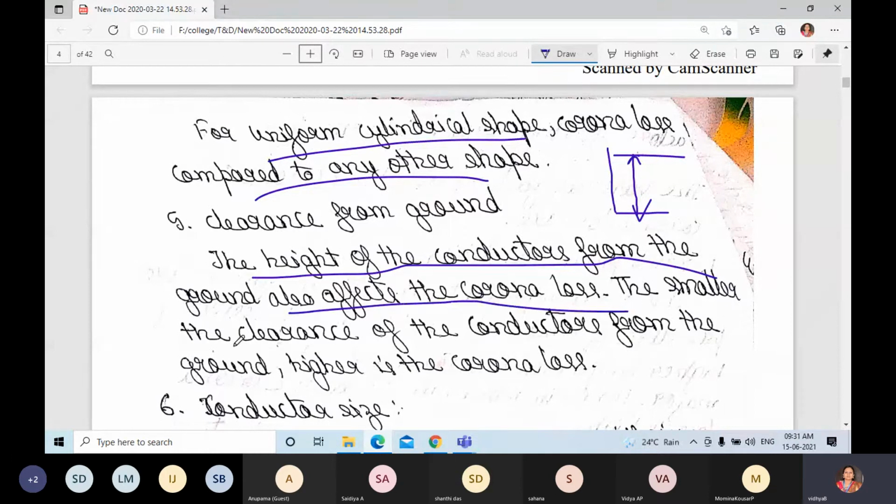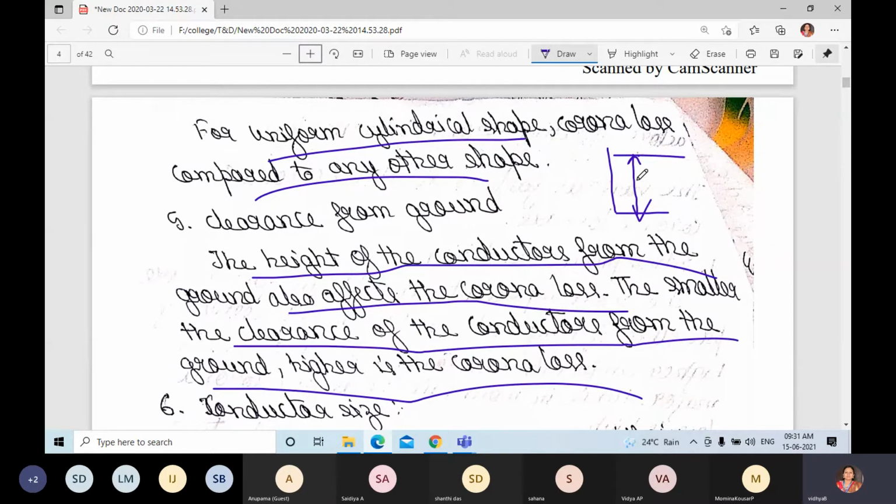The smaller the clearance of the conductor from the ground, the higher is the corona loss. The distance between the conductor and the ground should be more, they are saying.